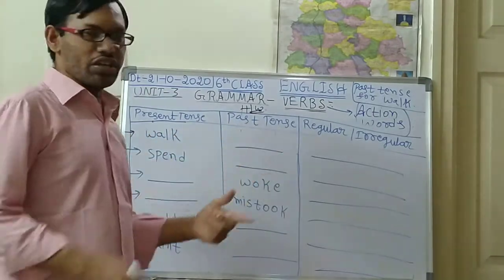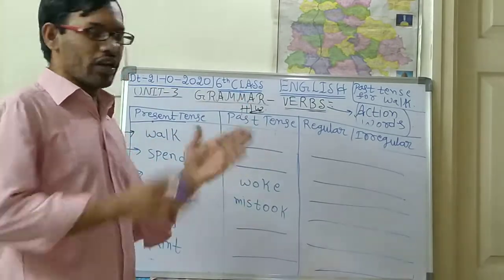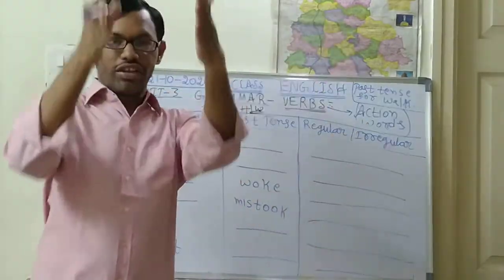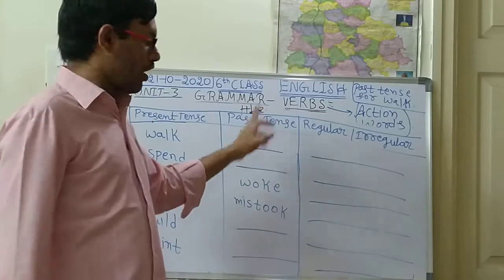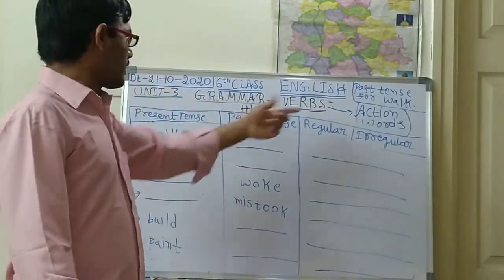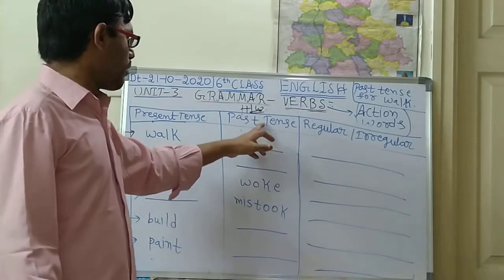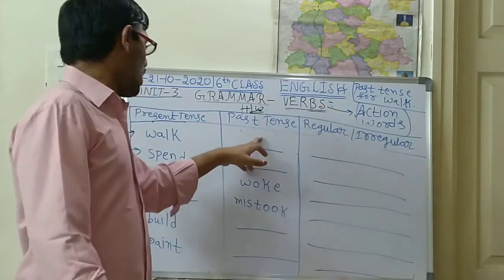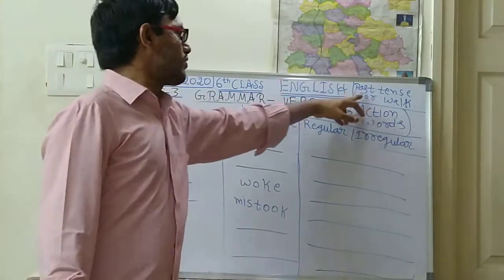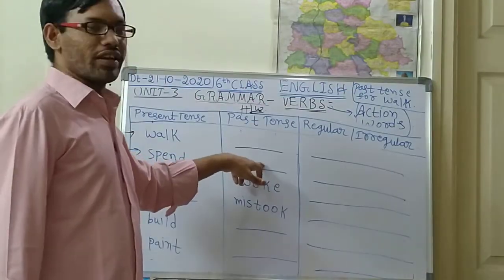So the middle one, past, means V2. V1, V2, V3. In that, you are supposed to check V2, not V3. After writing all these things, like that, past tense for walk. Next, you want past tense for spend. So type past tense for spend. You will get this answer.